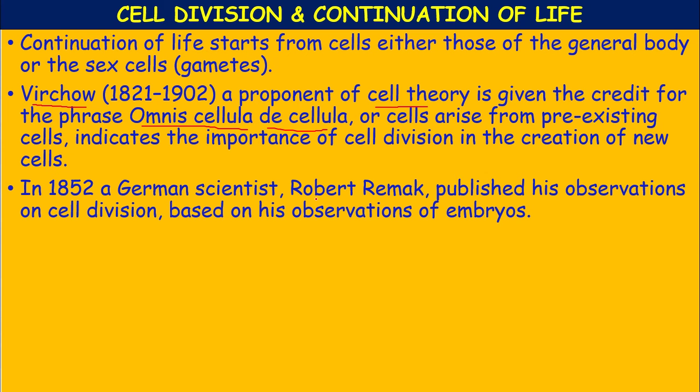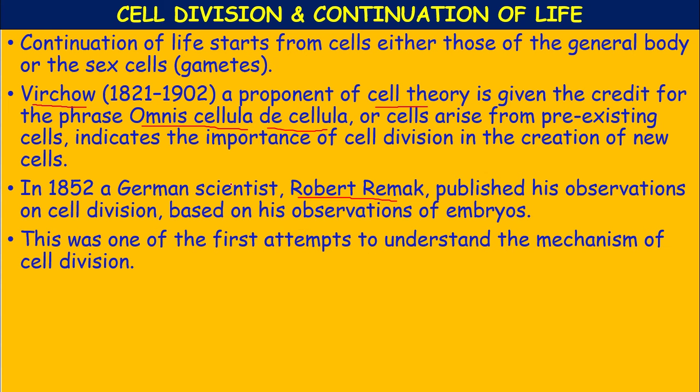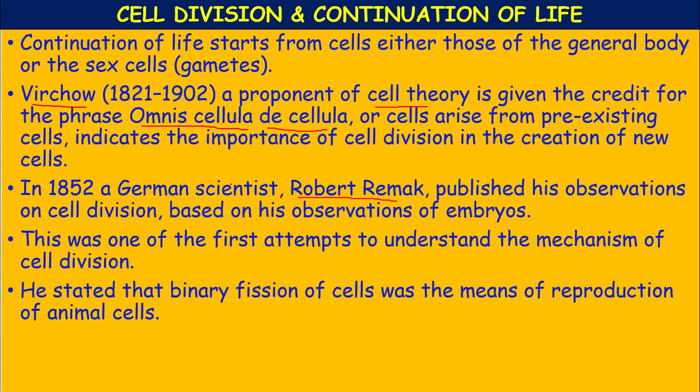In 1852, a German scientist, Robert Remak, published his observations on cell division based on his observations of embryos. This was one of the first attempts to understand the mechanism of cell division. Who stated?